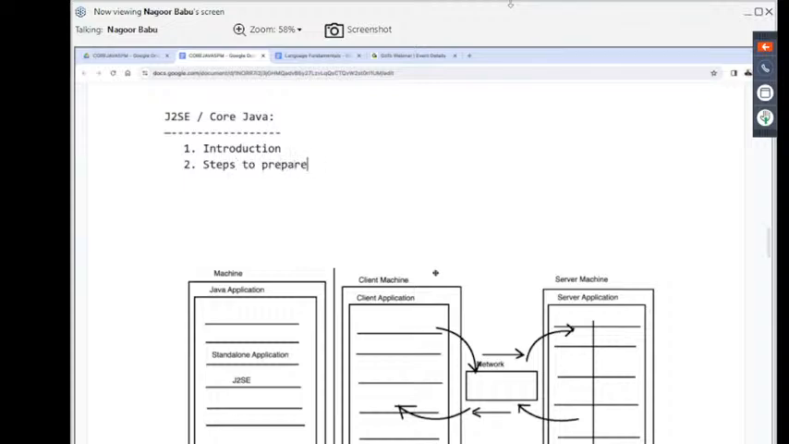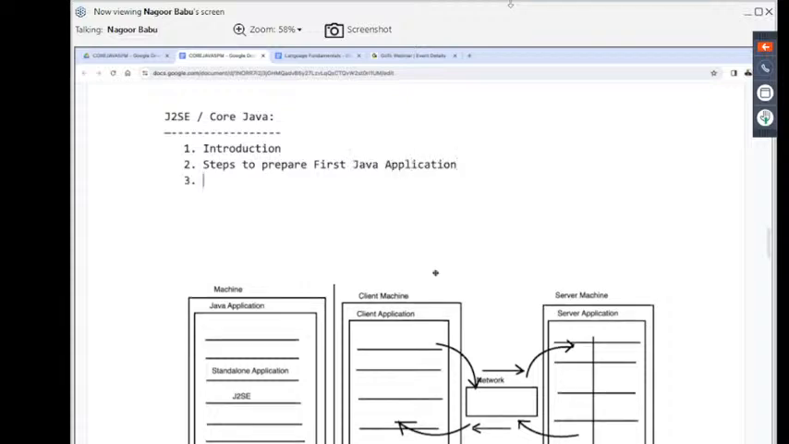Steps to prepare first Java application. To prepare the first Java application, in general, what are we thinking now? In general, we are thinking: open Java editor, write Java program, compile it, and execute it. That we are thinking now. But actual steps are available. Try to understand it now.